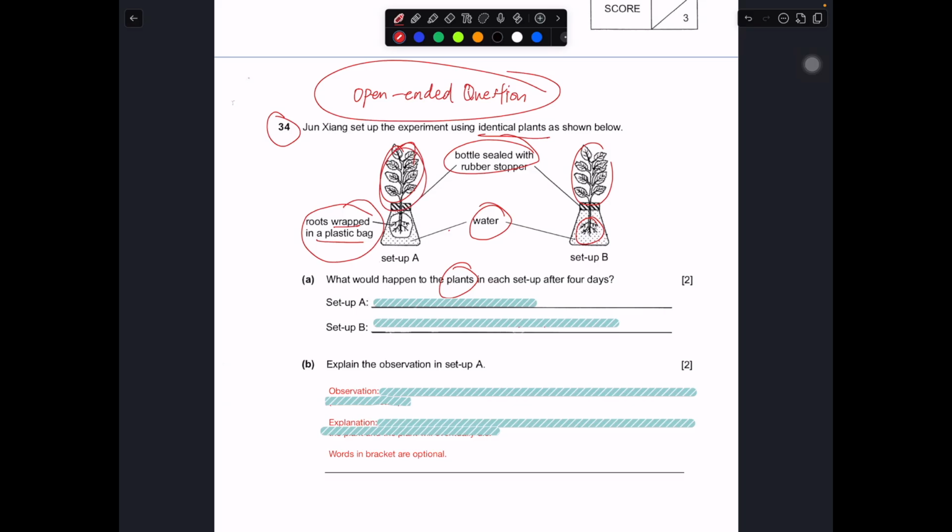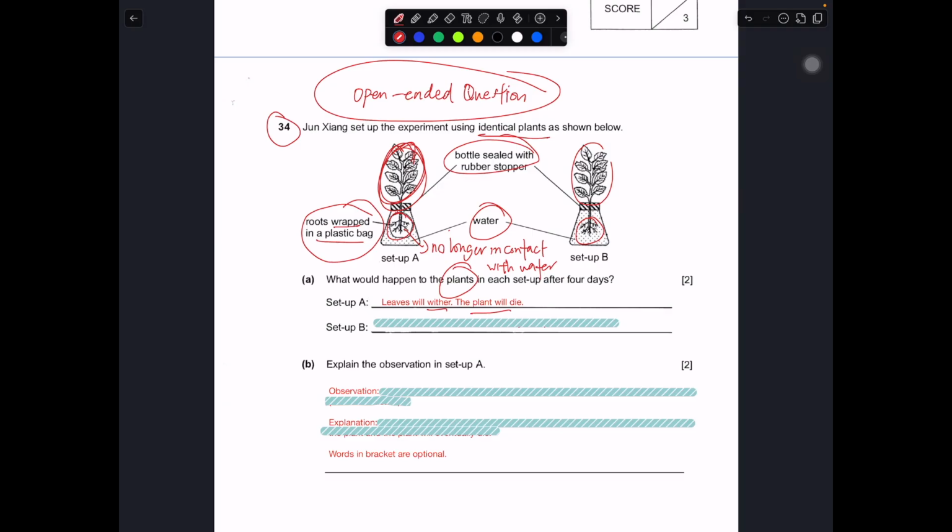So plant A, if the roots are wrapped with the plastic bag, are no longer in contact with water. No longer in contact with water, so it cannot absorb water, cannot absorb mineral salts. So what will happen to the plant? Without water, without mineral salts, the plant will not do that well. The leaf will start to dry up, will become withered. So over here the leaf will wither, or you can say the plant will die. Both are fine.